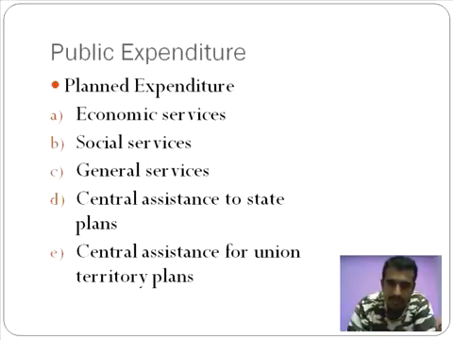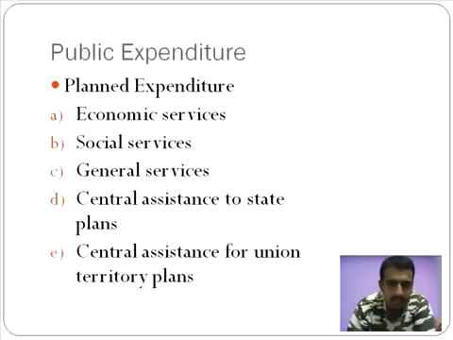Planned expenditure, like the name says, is already part of India's budget. The government has previously allotted a certain amount of money for every category. So that's what you refer to here as planned expenditure. The first one is economic services. Now, if the government wants to put up, say, an irrigation project, they would have already put this across in the budget, saying that an irrigation project of so many acres is going to cost so many crores. Now, that is an economic service that they are doing.